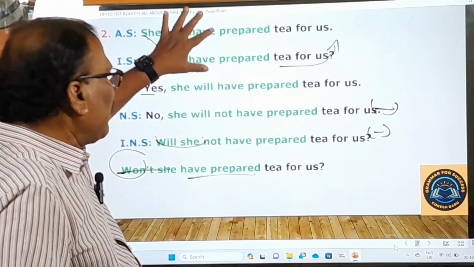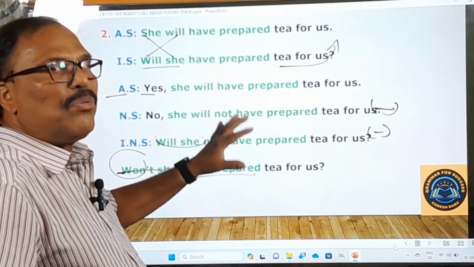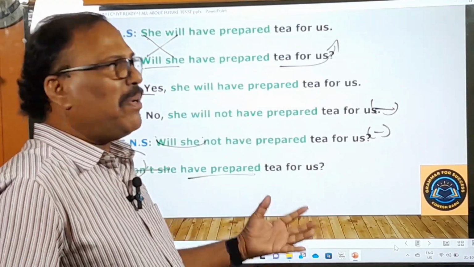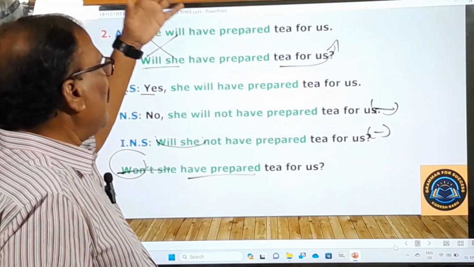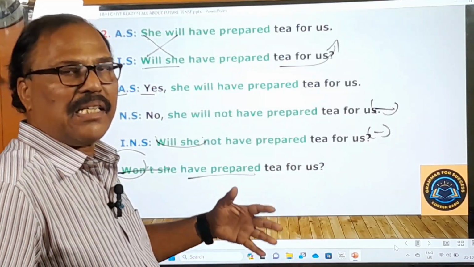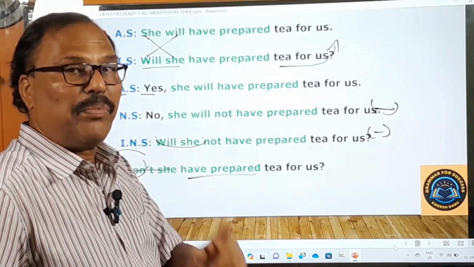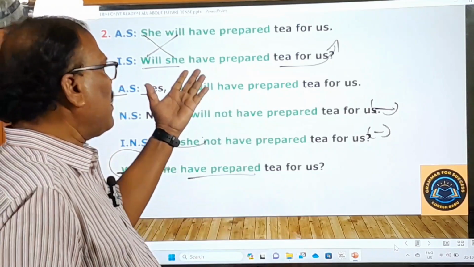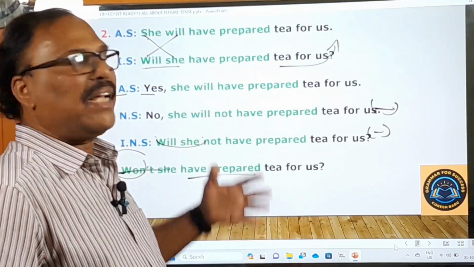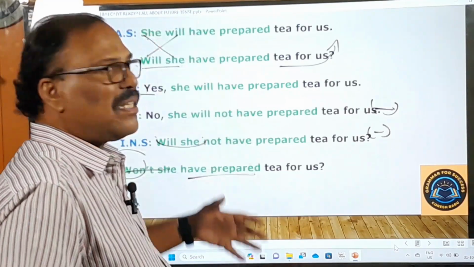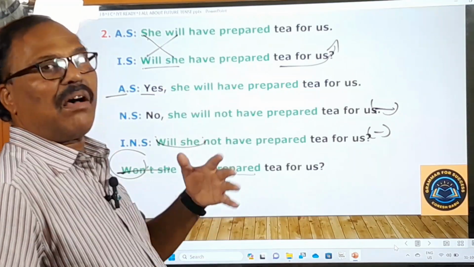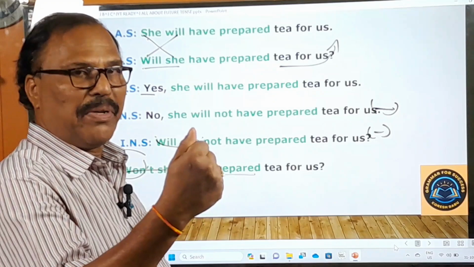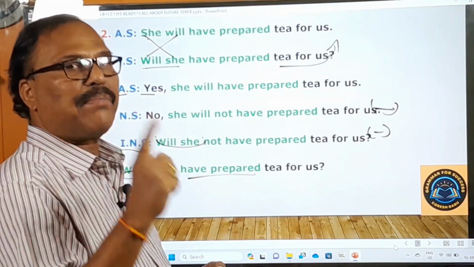Please practice this conjugation using other verbs. Okay, as many verbs as you can. Please make use of other verbs and practice all these sentences along with their Telugu meaning or their meaning. Meaning is very important. Without meaning, if you practice, there will be no use at all. That's why you have to practice all these sentences with various verbs along with meaning. That's very important. Then your spoken English skills will be very much strengthened. I am damn sure about that.